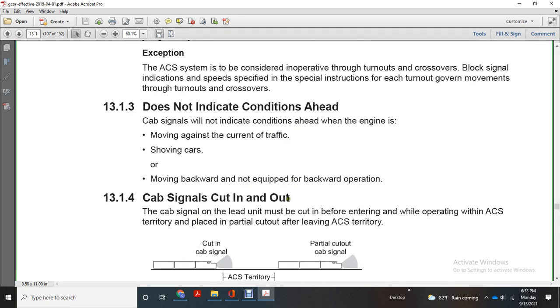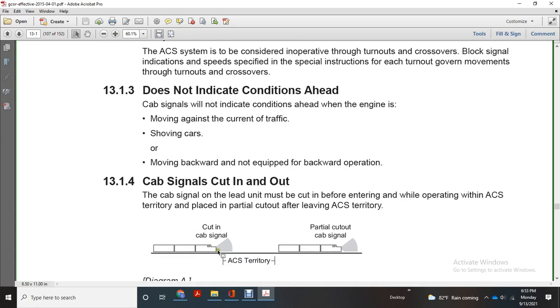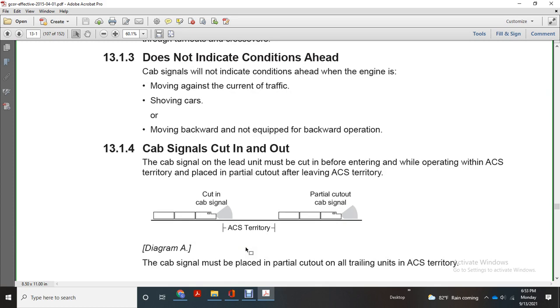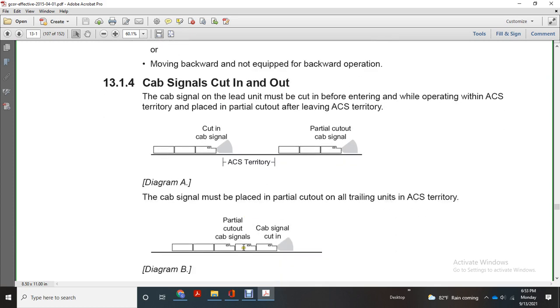Cab signal cut in and cut out. The cab signal unit must be cut in before entering or while operating in automatic cab signal territory, and placed in partial cutout after leaving automatic cab system territory. Cab diagram A shows the cut in, automatic cab system partial cutout, and cab signal. Cabs must be placed in the partial cutout with all trailing units. Automatic cab system, partial cutout, cab signal cut in.